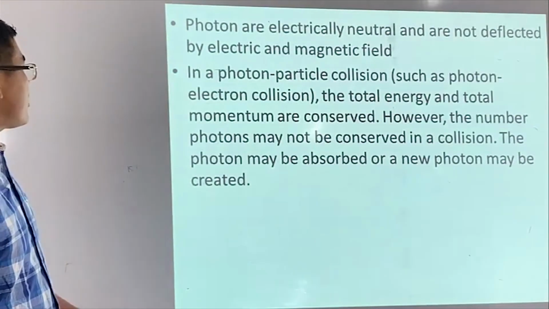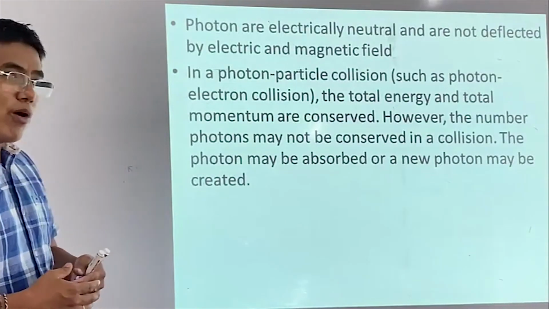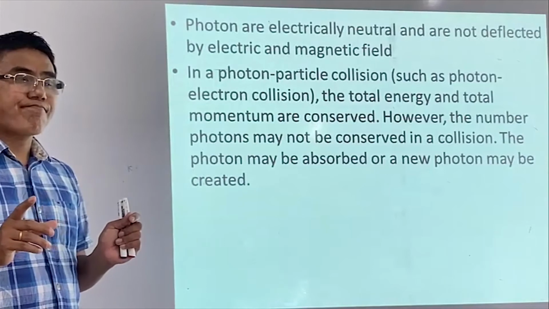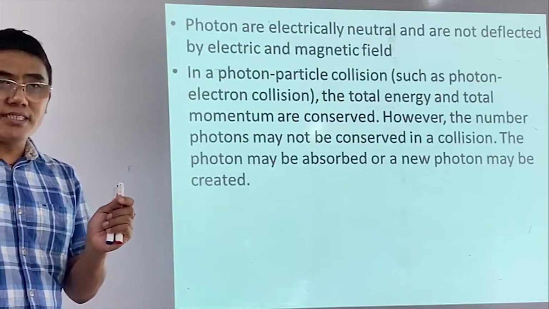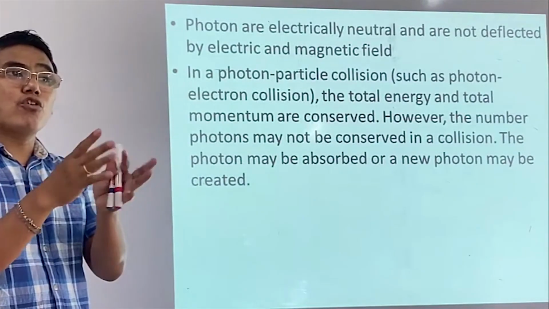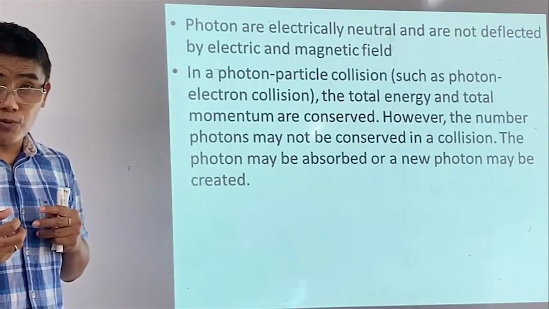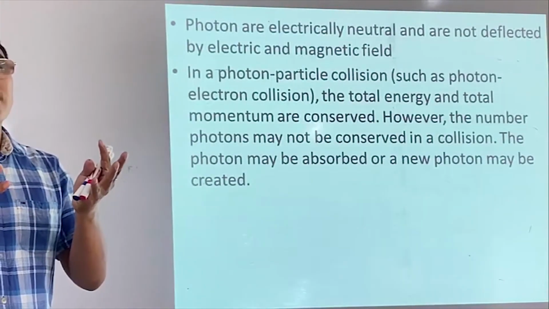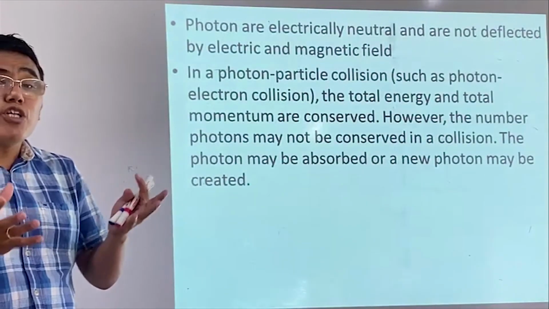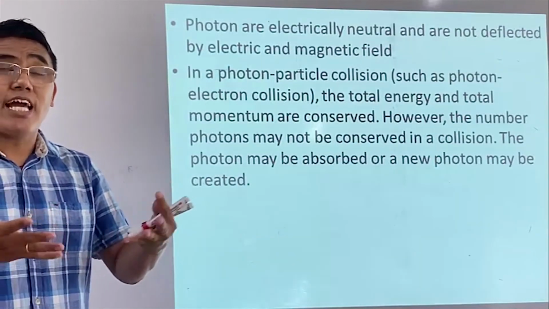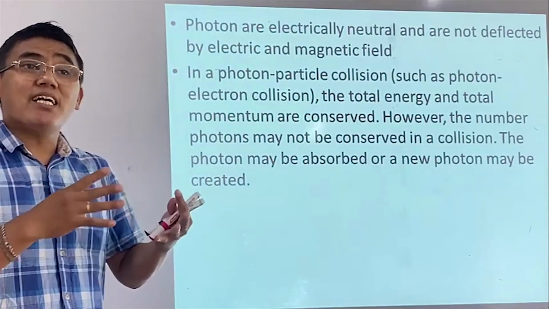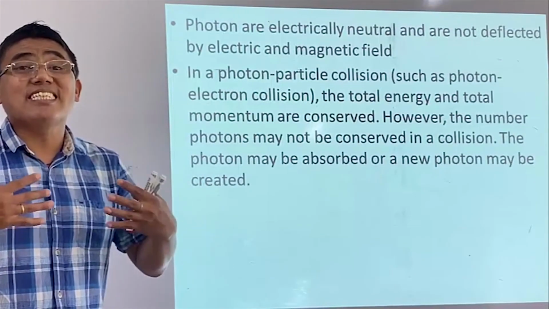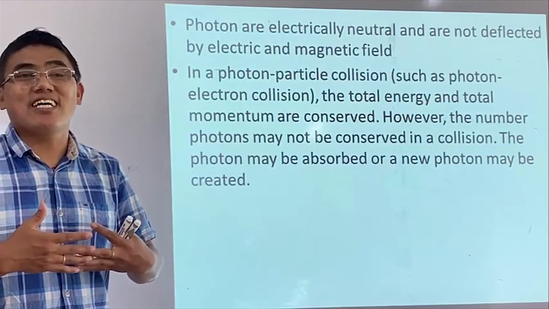So the total energy and the total momentum are conserved. However, the number of photons is not conserved. That means if light falls on the metal surface and the electron kicks out, then the photon goes off. Why? Because the energy is being absorbed. So the metal surface absorbs light energy. The absorption is not continuous. If it were a wave, it would have to be continuous. Since it is a particle, the absorption of light by a metal surface is discontinuous, it is discrete.